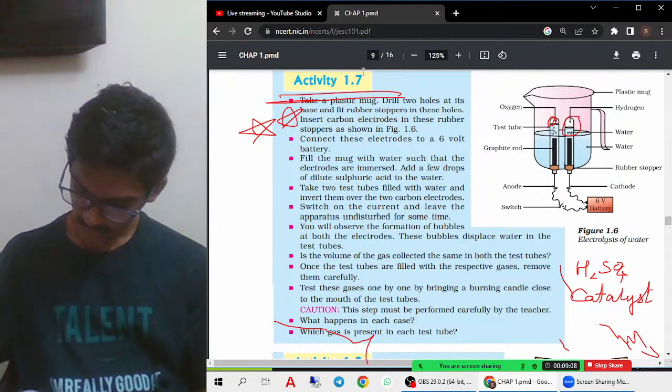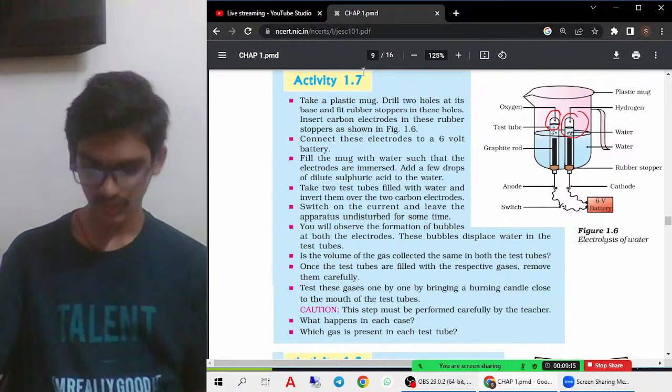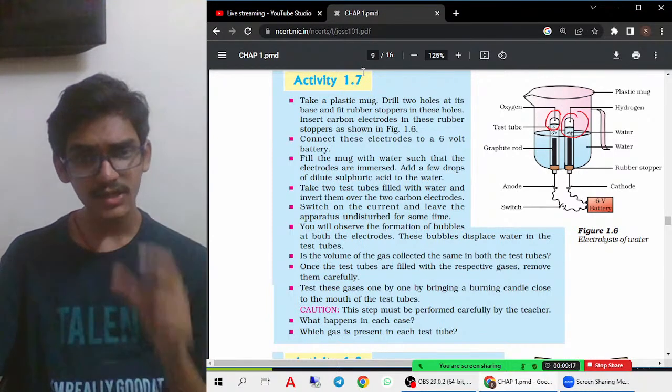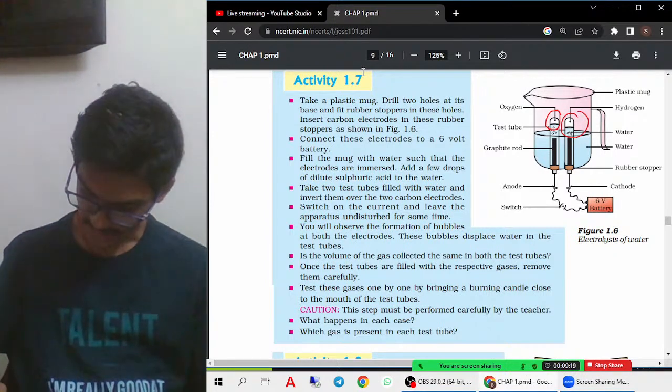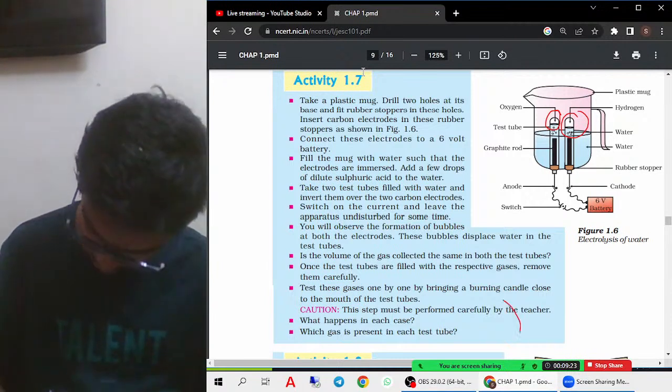And if you see here, the gas released here is the oxygen gas, and the gas released here is the hydrogen gas. If you see the amount of hydrogen gas, which is also, I forgot to write the equation, right? So here if you see the equation, I'll write it above.